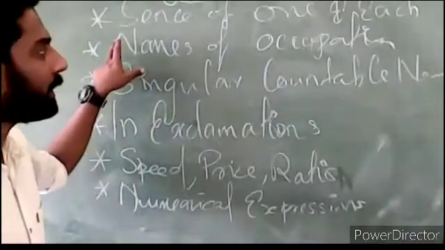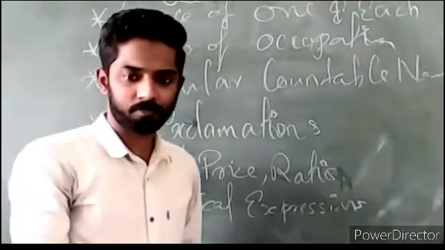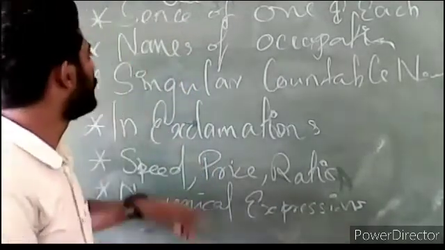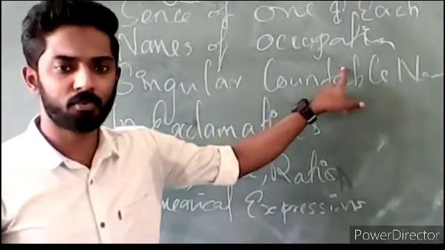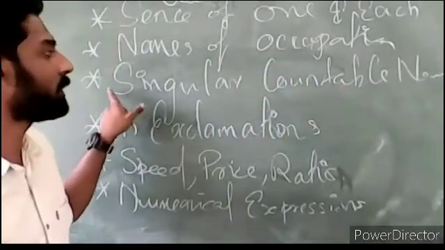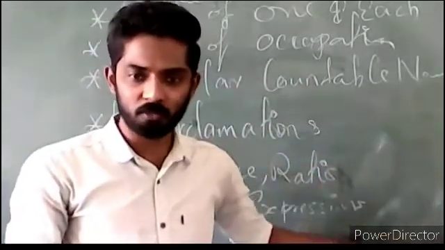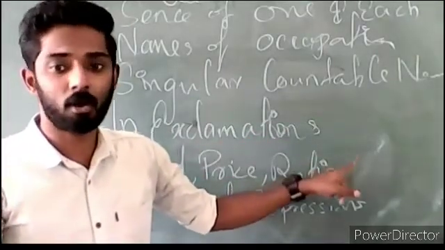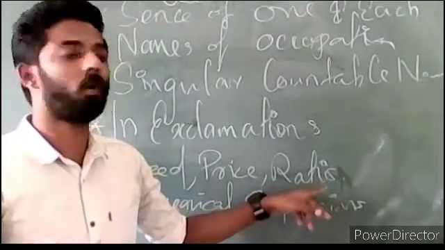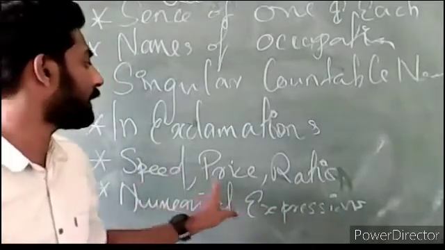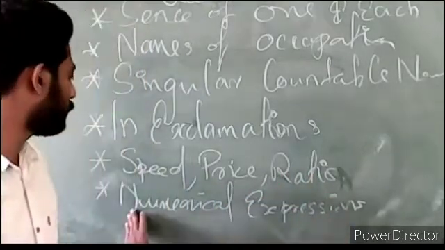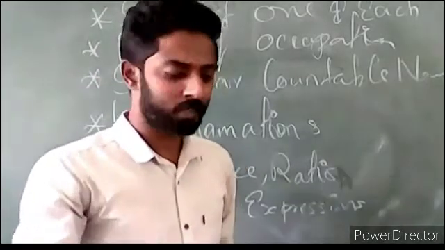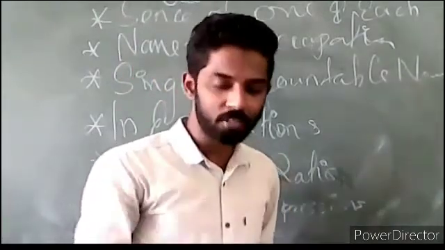In the sense of one and each, we use a definite article. And then what happened here with the names of occupation? With the names of occupation, and with the singular countable nouns, we use a definite and indefinite article. And in exclamations, what a lovely dress, what a shame. And with the speed, ratio, price, and ratio we use it, and towards the end we said numerical expression. With certain numerical expressions we will use the definite and the indefinite article.